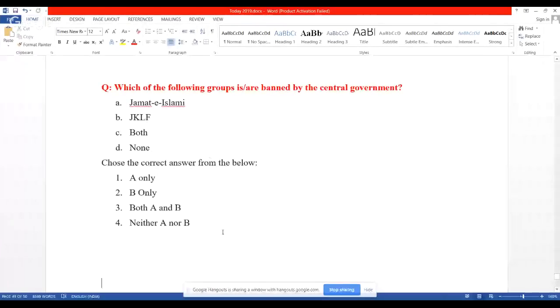Kindly have a look at this. Which of the following group or groups is or are banned by the central government? Kindly remember, the central government has the authority. Central government has the authority to ban certain associations.